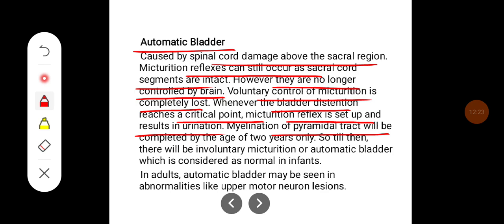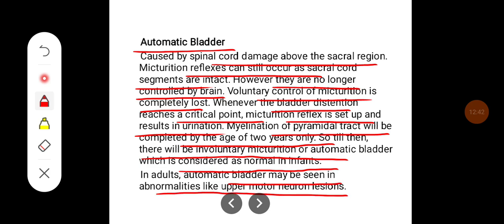Myelination of pyramidal tract will be completed by the age of 2 years only. So, till then, there will be involuntary micturition or automatic bladder, which is considered as normal in case of infants. In adults, automatic bladder may be seen in cases of abnormalities like upper motor neuron lesions.